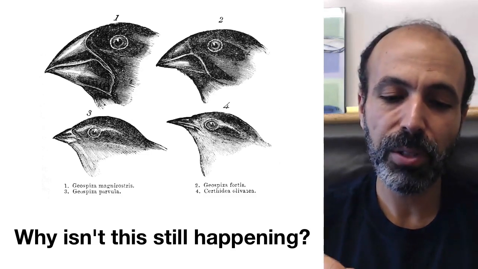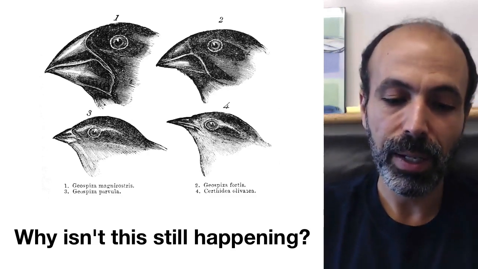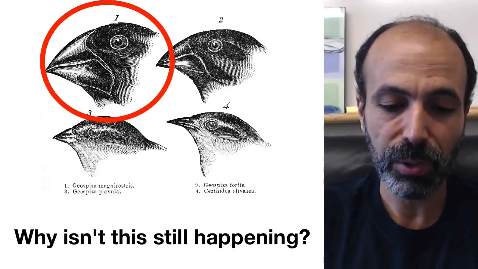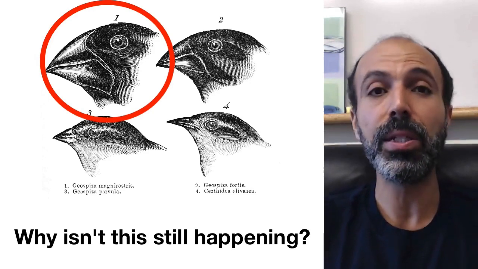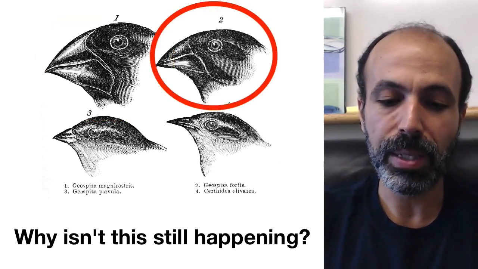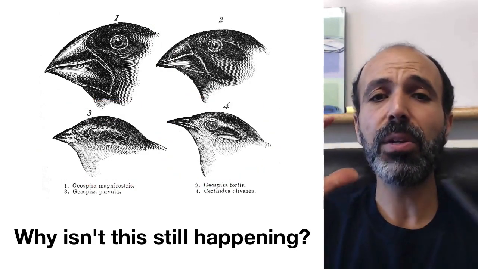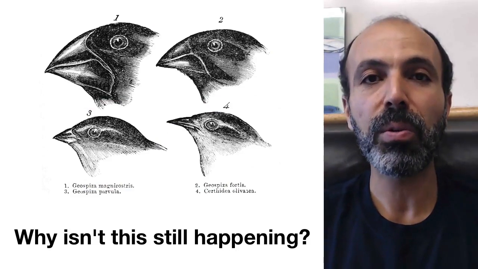So I have here a picture of several Darwin's finches. These are some of the finches that inspired Darwin for his theory. The top left one here is Geospiza magnirostris. It's a woody seed eater, among other things. The one next to it is a cactus eater. Below it's an insect eater. Below that is a grub eater. So we see these different forms are exploiting all sorts of different resources.